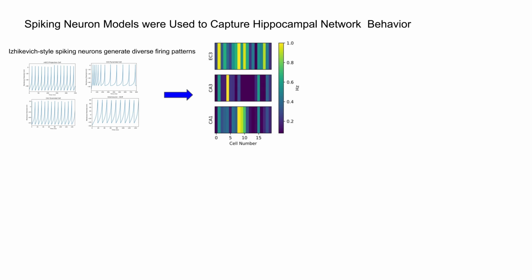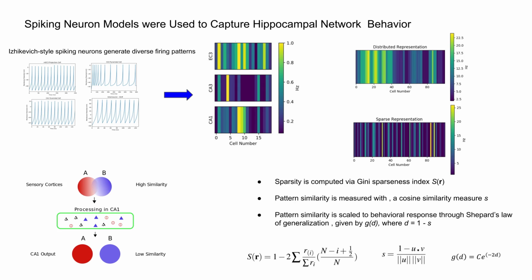In order to quantify the influence of distinct inputs to CA1, we defined two related but distinct concepts. Sparsity refers to the manner in which neural activity is distributed across a population. A high sparsity score indicates that relatively few neurons are responding to the stimulus, whereas a low sparsity score indicates that most neurons are active in response to a stimulus. Similarity, on the other hand, compares the overlap in neural responses to two different stimuli. A low similarity score indicates that the two stimuli being compared activate mostly distinct sets of neurons in a given population. The similarity score represents a distance measure when inverted.